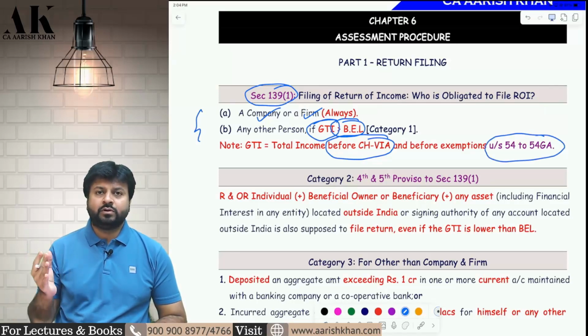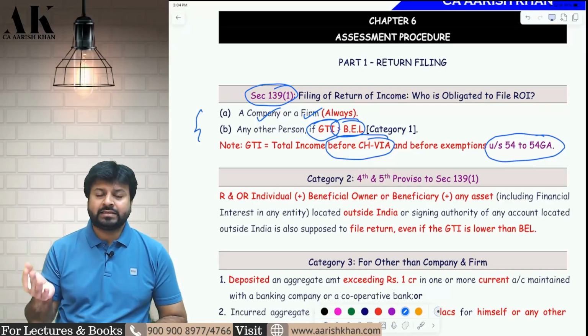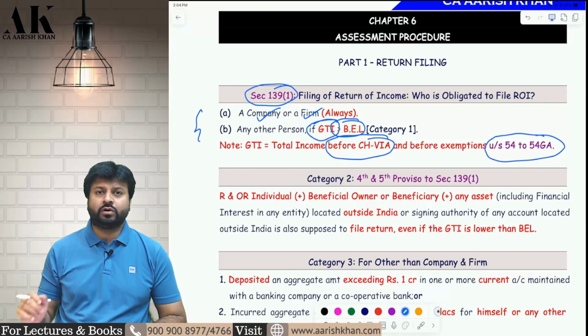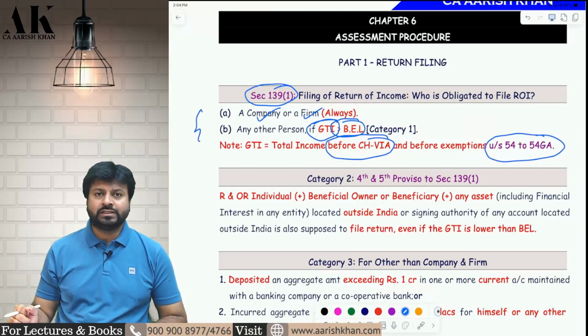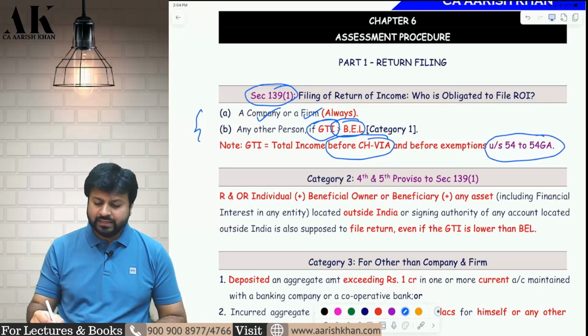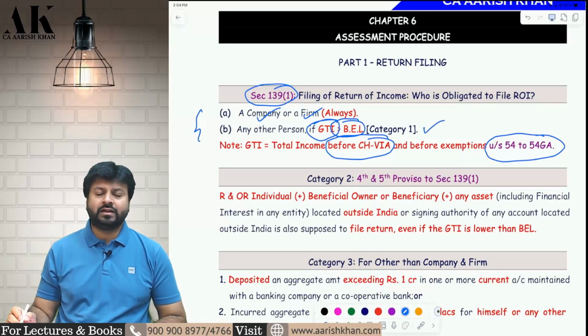capital gain. Suppose a person is having a long-term capital gain of 10 lakh rupees and he is claiming an exemption of 10 lakh rupees under section 54. So you have to check before giving the exemption. Before giving the exemption, what is his income? It is 10 lakh. Is it greater than the basic exemption limit? The answer is yes. Therefore, he is liable to file the return under the income tax law. I hope it is clear to all of you.